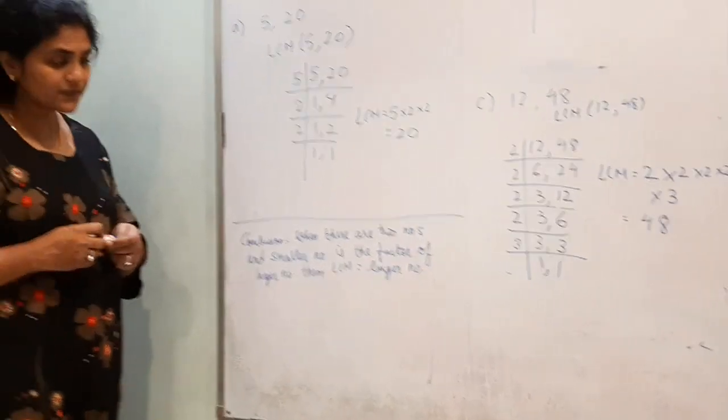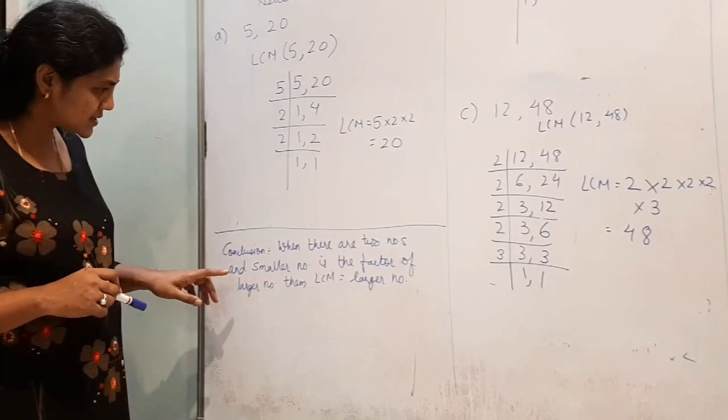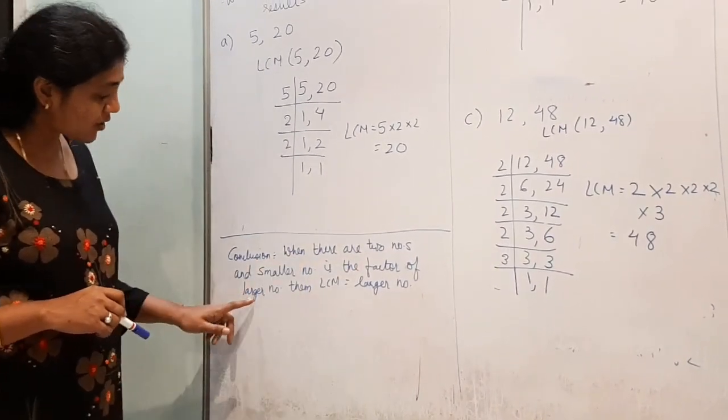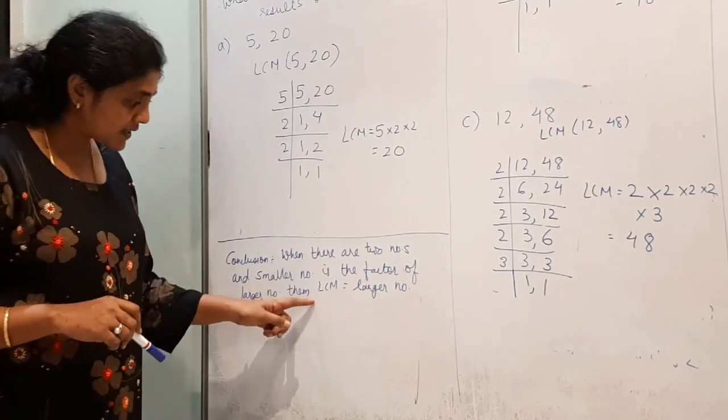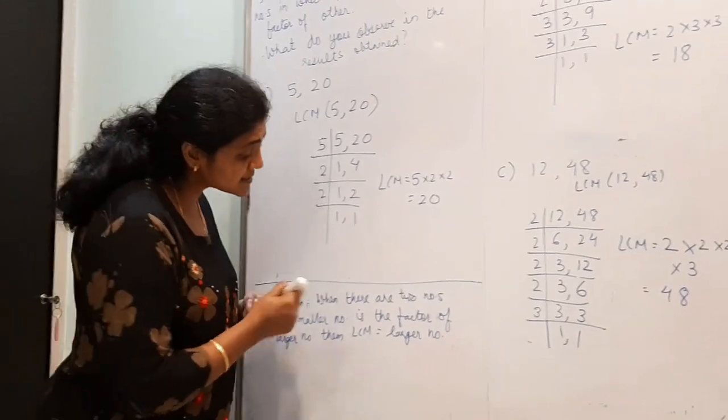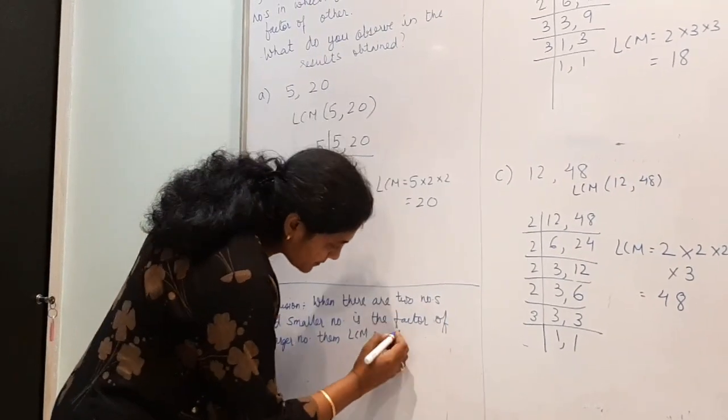Right? So here when there are two numbers and the smaller number is the factor of the larger number, then LCM is the same as the larger number.